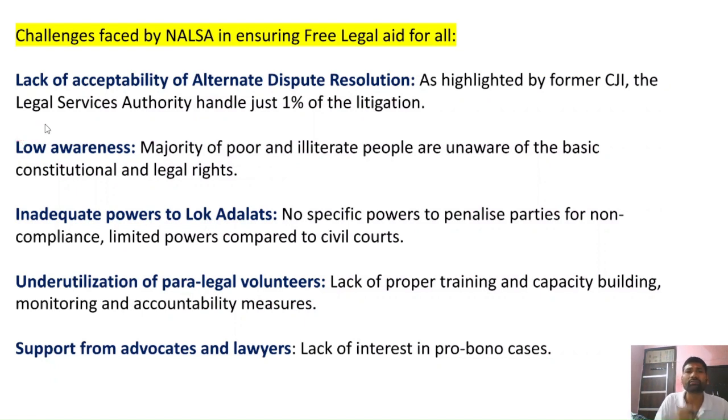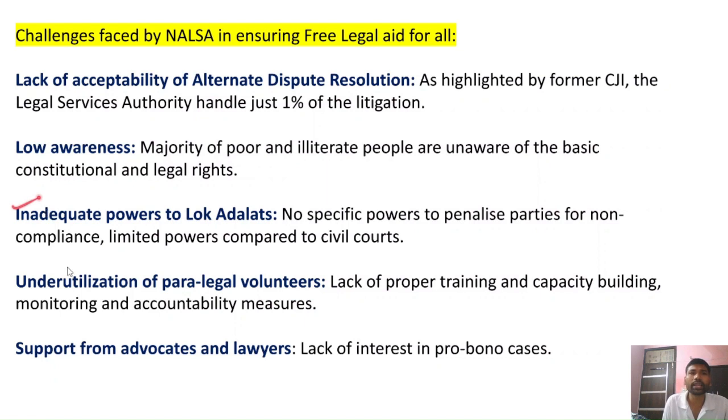Secondly, people have low levels of awareness about the free legal aid which is being provided by the NALSA, because the majority of poor and illiterate people are even unaware of their constitutional rights and legal rights, and they very often do not approach the legal aid forums.